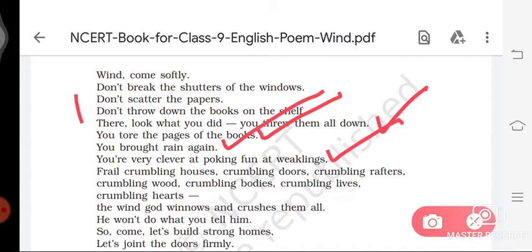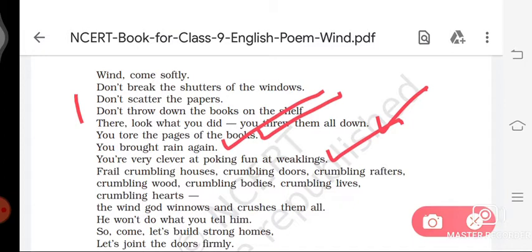It has thrown down all the books from the shelf and torn their pages.